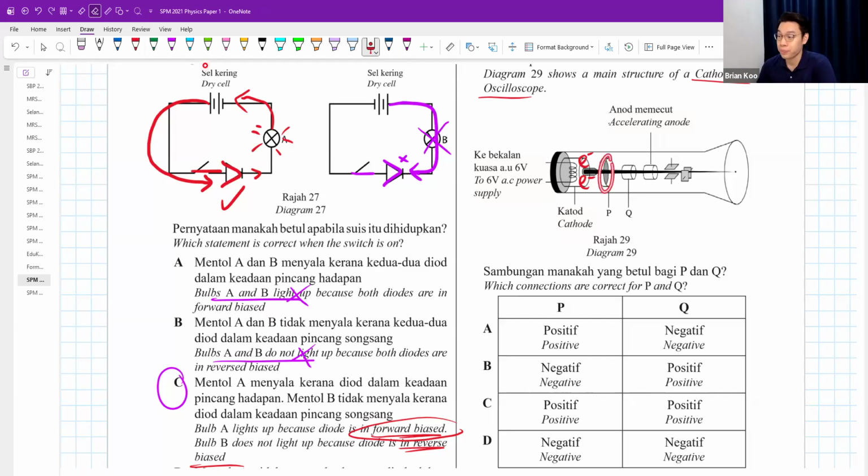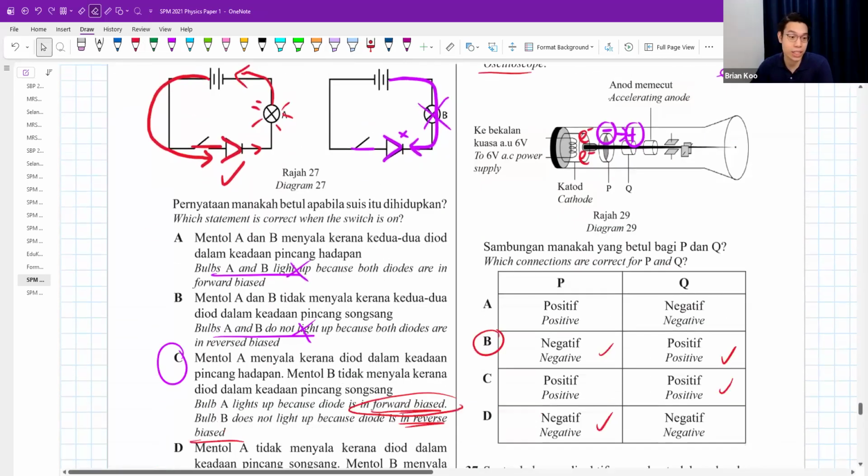Now, if you want your electrons to move, to accelerate, you must make sure that it goes from negative to positive. Then only you can push it forward. So this question is just asking, do you know that electrons are negative? Do you know cathode ray means electrons, a beam of electrons? To move the electrons, it must always go negative to positive, because if you reverse it, the electrons won't move. Electrons will be attracted to the positive side. So P must be negative, Q must be positive. Answer is B. Okay, that's question 36.